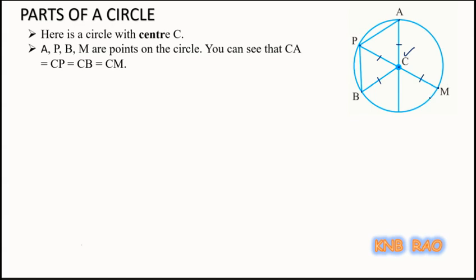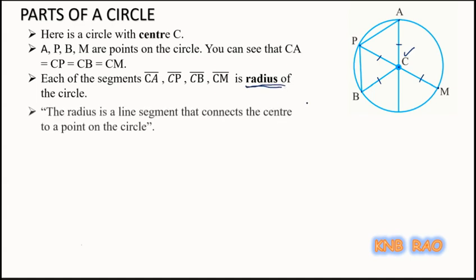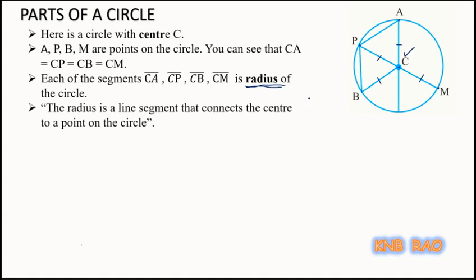Even the radius means, along with the distance from the center of a circle to any point on the circle, it also sometimes refers to the line segment, line segment CA or CP or CB or CM. They are also referred to sometimes with the same word, radius. So thus the definition of a radius you can note down.